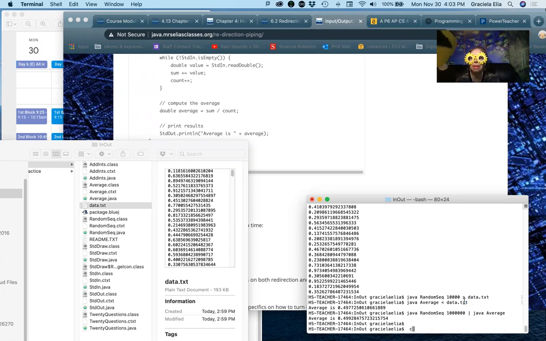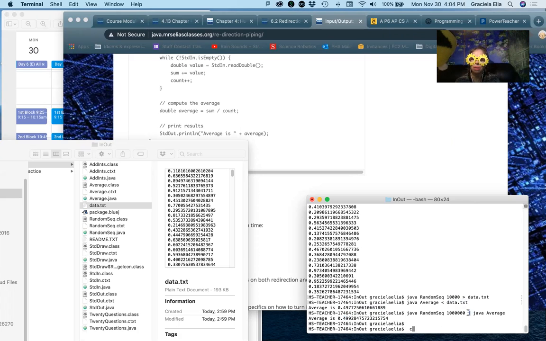We didn't even need a text file. It took the information coming out of the random sequence program and passed it to the average, and it calculated the average. Look how much closer we are, 49.4992. That means that it gets very close to 0.5, which is as expected.